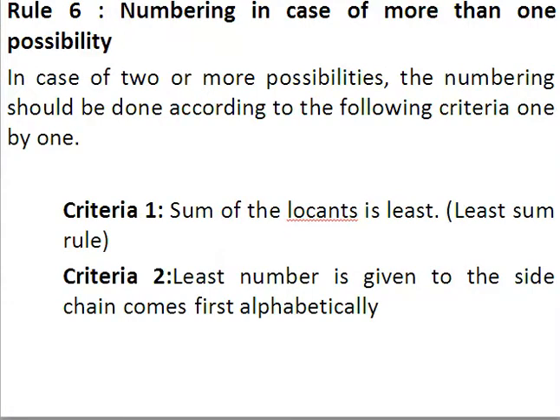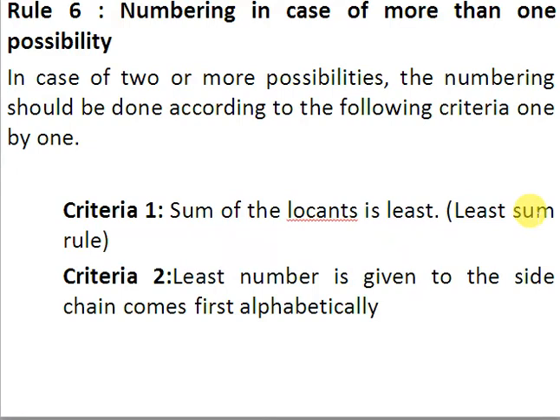Rule number 6. In case there is more than one possibility for numbering, then we have 2 criteria, right? The first criterion is that the sum of the locants must be least. So this rule is known as the least sum rule.